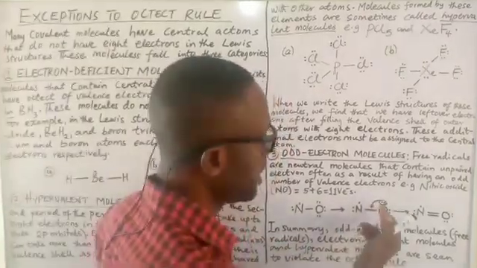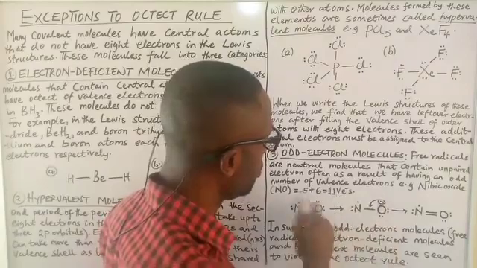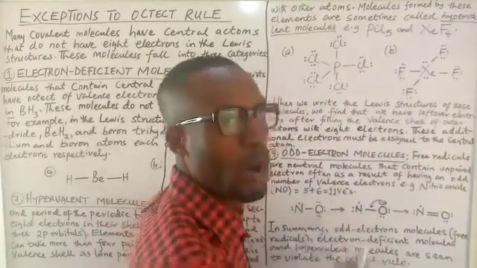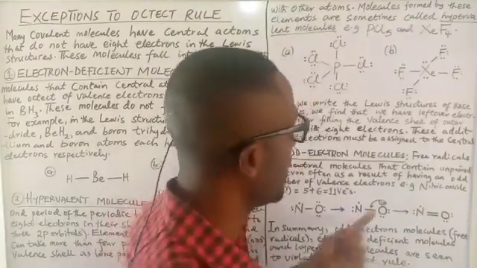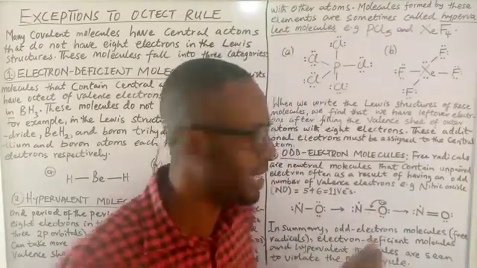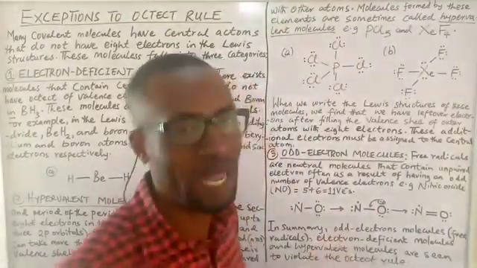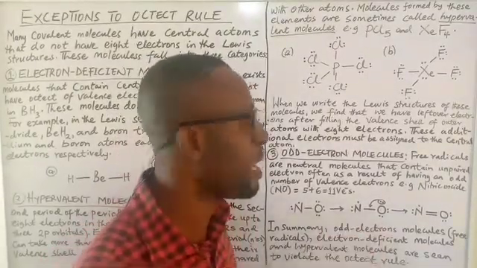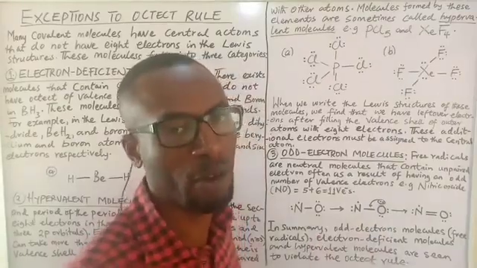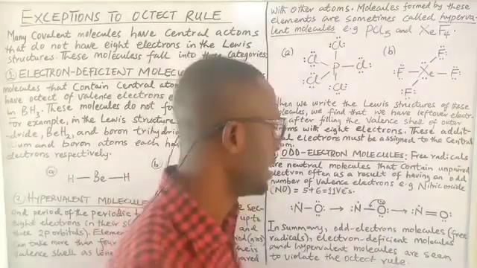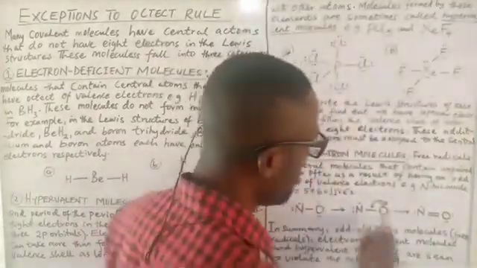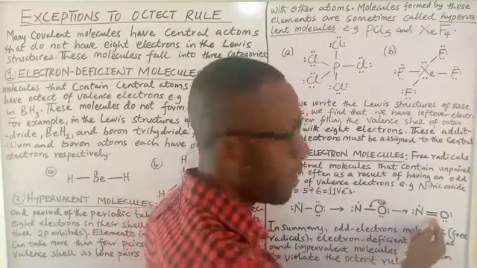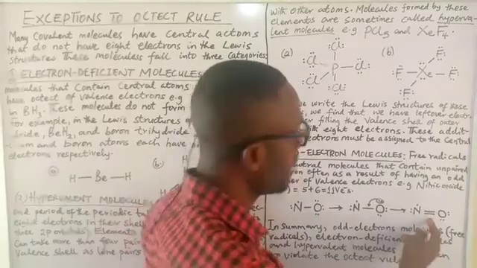Magnanimously, oxygen dares to use one of its lone pairs of electrons to form a double bond. Oxygen here is trying its best to see if it can satisfy the octet of nitrogen. At best, it will not be able to do that, but it will give us a preferred structure that is close enough to the octet. But at the end of the day, it's still not the octet. So when this lone pair of electrons comes here, it makes a double bond with nitrogen.